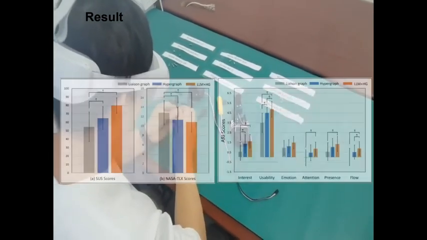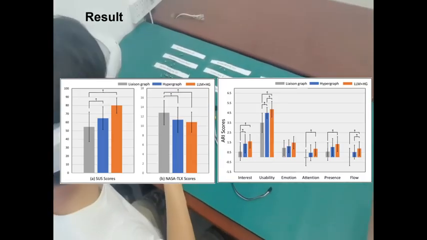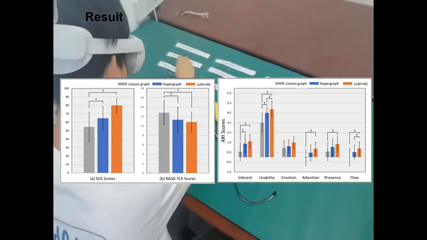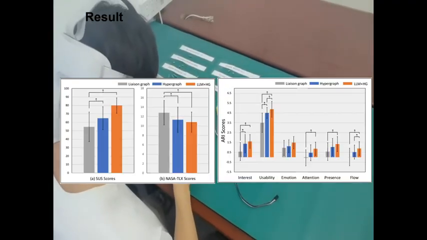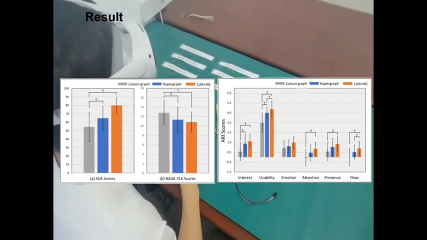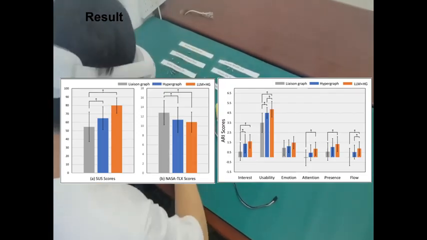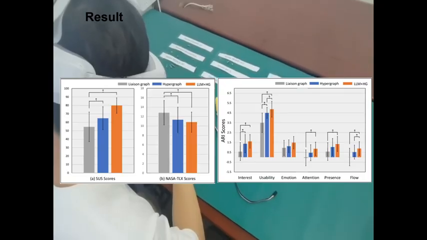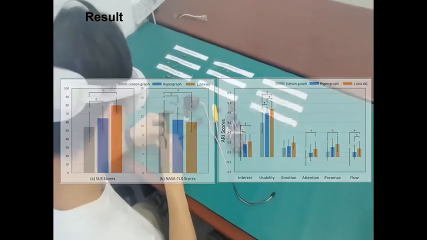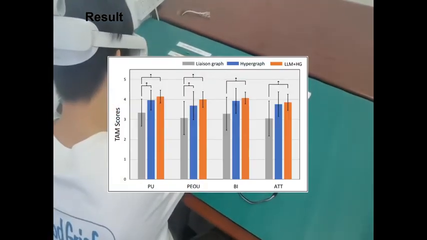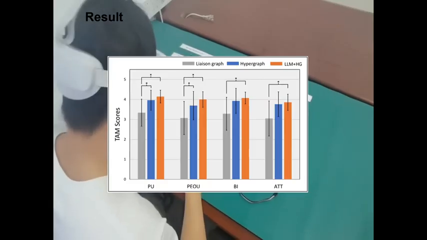Finally, we evaluated the overall user experience. The data shows that our system significantly lowered the user's perceived cognitive load, NASA TLX, and achieved the highest usability score, SUS, approaching 80. Concurrently, the ARI scores confirm that our system received significantly higher ratings across key dimensions like usability and flow. Regarding technology acceptance, our LLM system scored highest in perceived usefulness and behavioral intention.